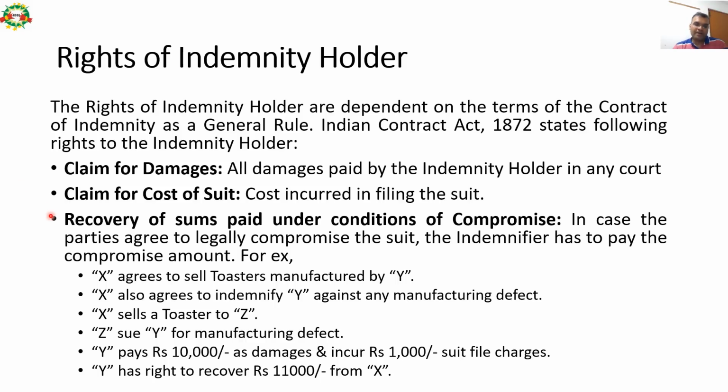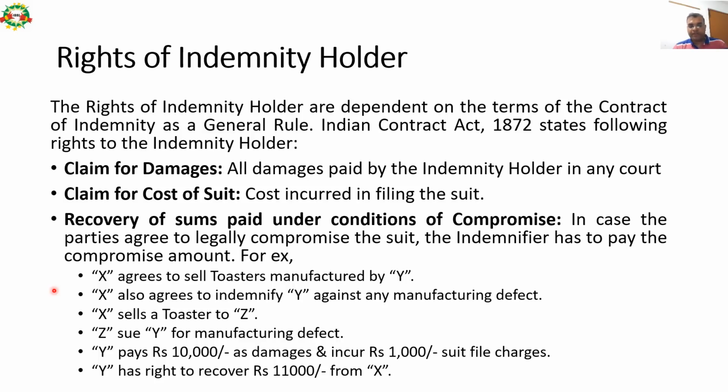Let us understand with the help of an example. X agrees to sell toasters manufactured by Y, and X also agrees to indemnify Y against any manufacturing defect. Say X sells a toaster to Z, any consumer or company, and now Z sues Y for a manufacturing defect.